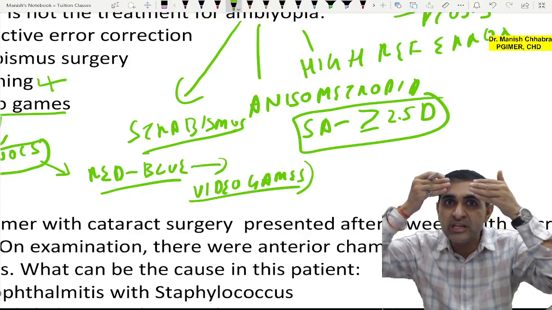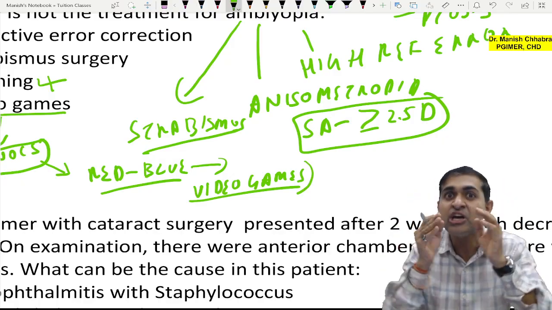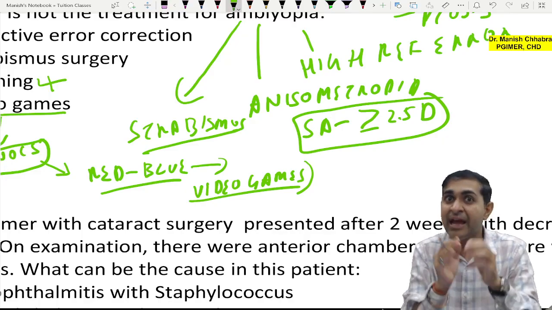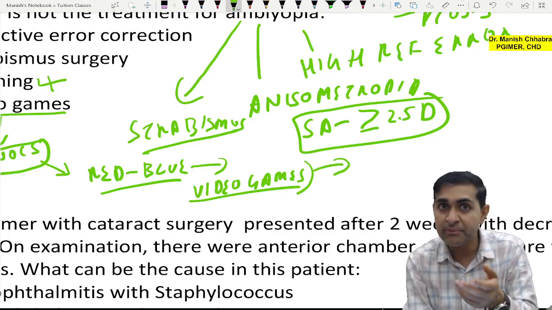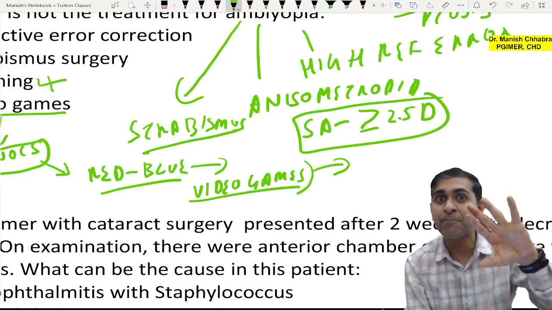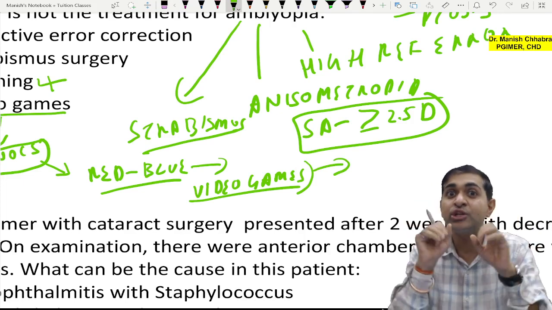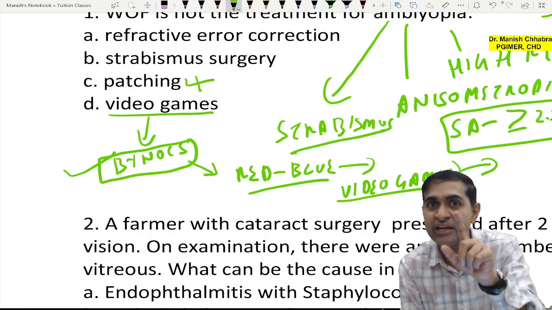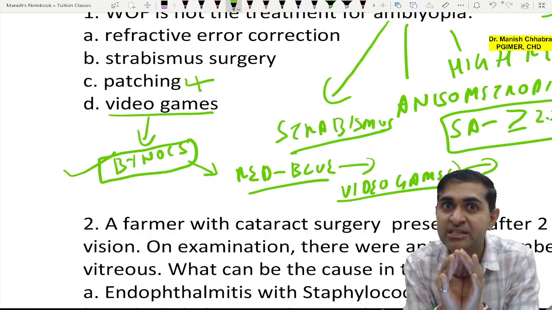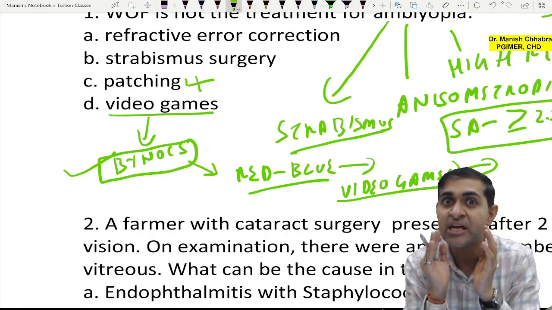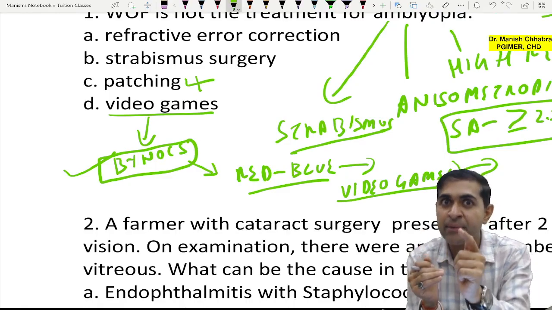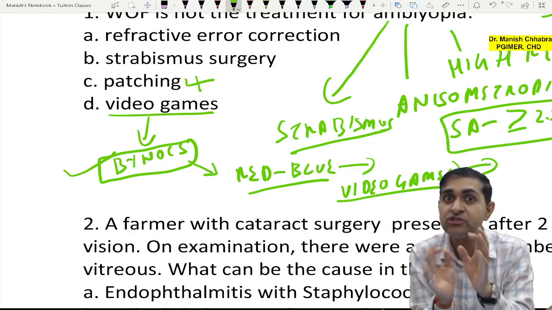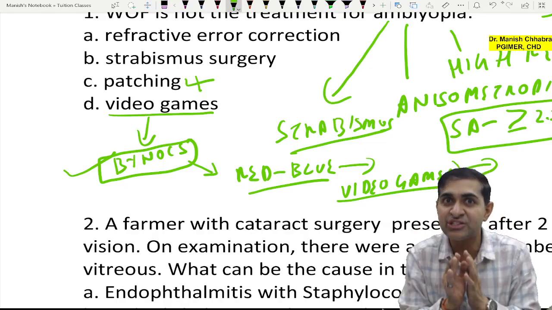Because there are red and blue colored glasses, some sort of stereopsis will also be developed, and those video games will actually correct amblyopia because of differential stimulation of both the eyes. That therapy is Binocs. It is a relatively new therapy, and mind you, I always say in my classes that practically you can treat amblyopia by 12 to 13 years of age, while theoretically it is 7 years of age.